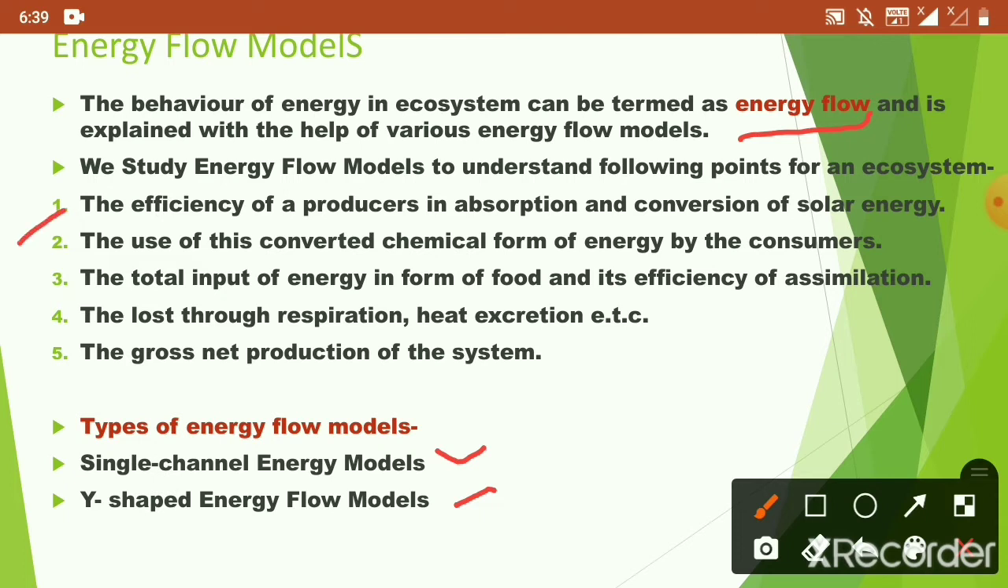First is the efficiency of a producer in absorption and conversion of solar energy. Second is the use of this converted chemical form of energy by the consumers. Third, it also helps us to know about the total input of energy in the form of food and its efficiency of assimilation. We also get to know about the loss of energy through respiration, heat and excretion. And last, most important, we know about the gross and net production of the ecosystem.